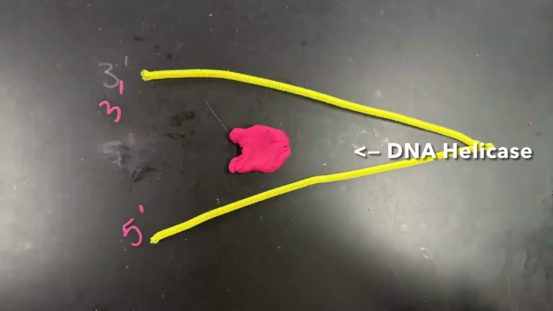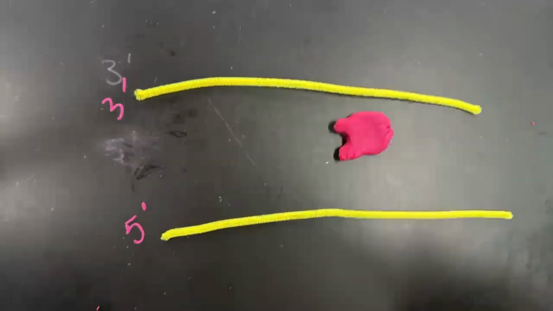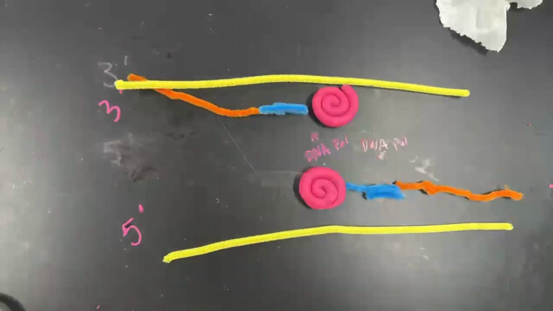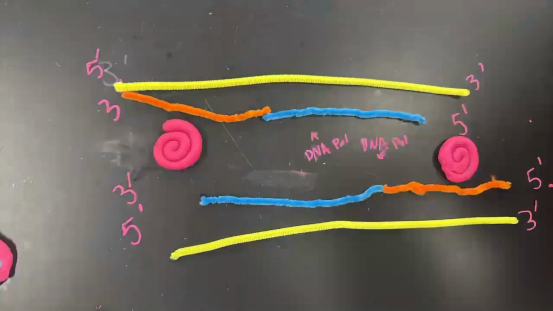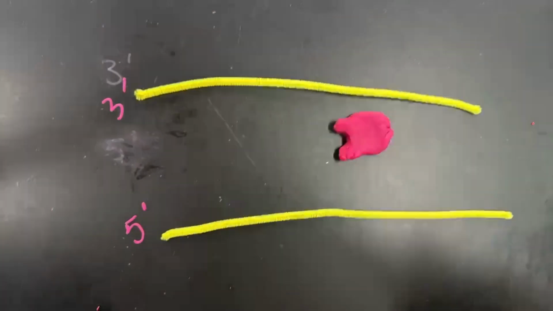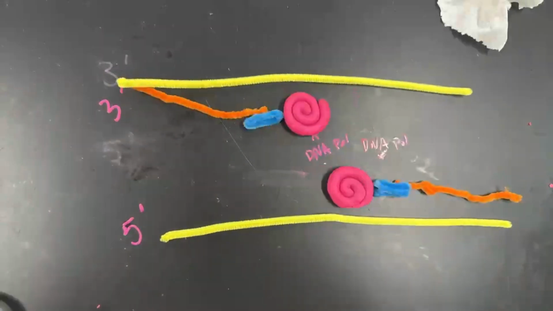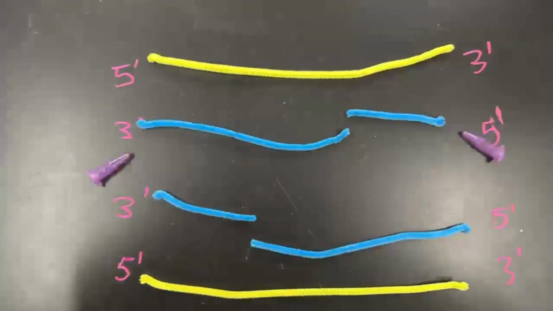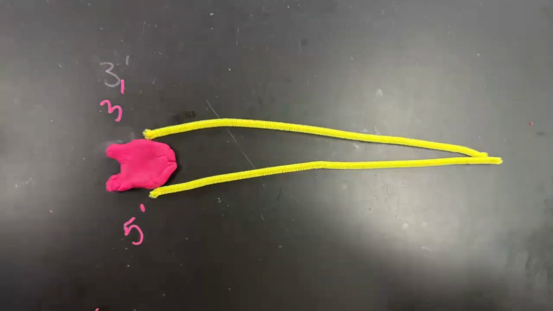Before new DNA strands can form, an enzyme called primase lays down a short RNA primer on each template strand. This primer provides a starting point for DNA polymerase, which can only add new nucleotides in the 5' to 3' direction. Because of this, in replication the leading strand is continuous, while the other strand, the lagging strand, is built in short segments called Okazaki fragments.